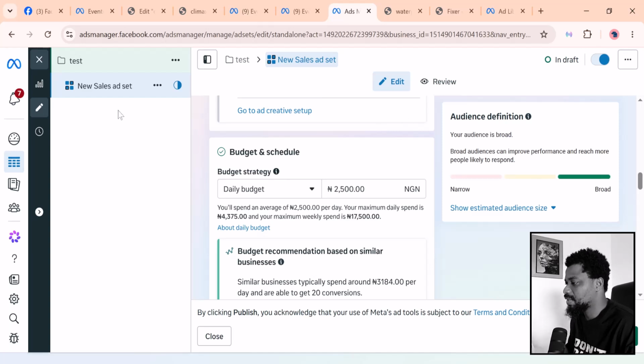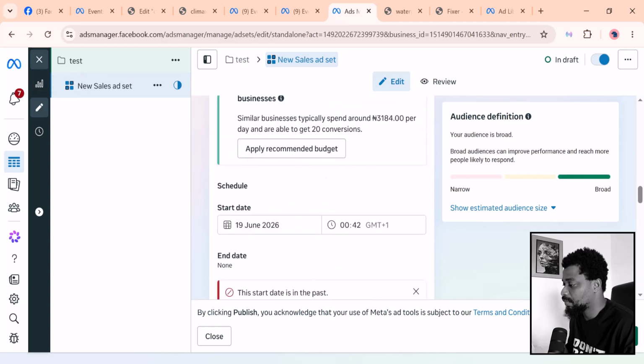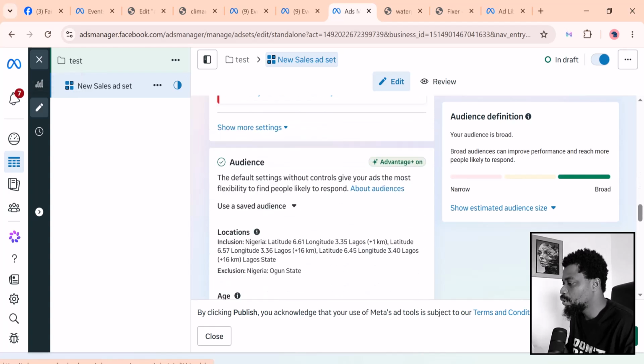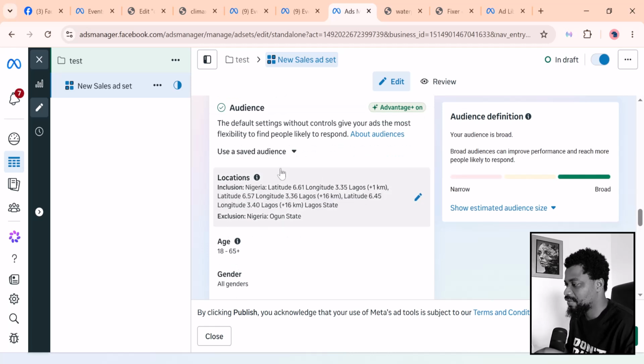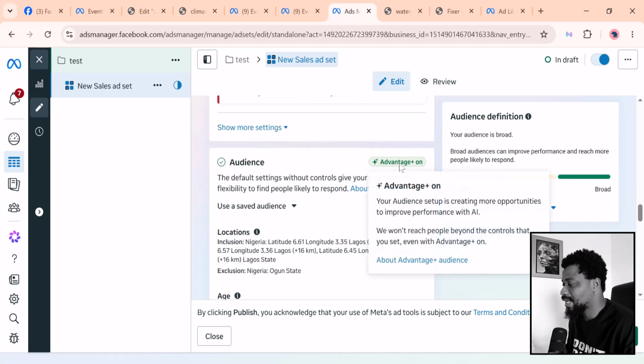So I'm inside the ad set level for this campaign. I want to scroll down to where we have the audience targeting. This is where the problem usually comes from, because by default Facebook just turns on Advantage+ audience.